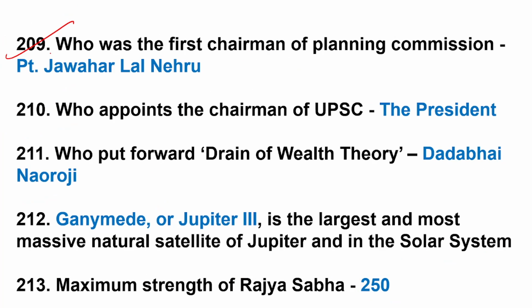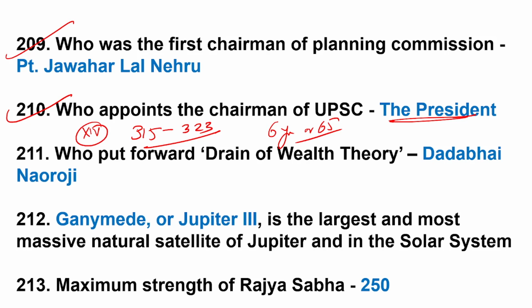209. Who was the first chairman of Planning Commission? Pandit Jawaharlal Nehru. Who appoints the chairman of UPSC? Chairman of UPSC is appointed by the president. UPSC tenure 6 years or 65 years of age, whichever comes first. Which articles? Articles 315 to 323, Part 14. And UPSC is a constitutional body. The current chairman is Dr. Manoj Soni. These are extra points.